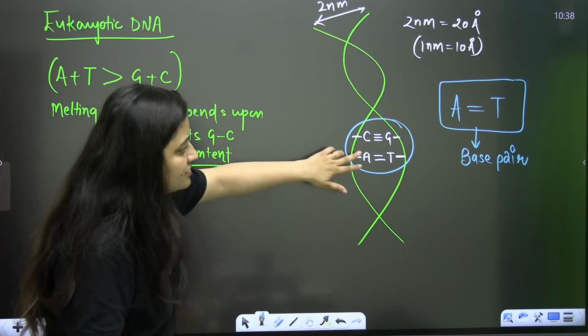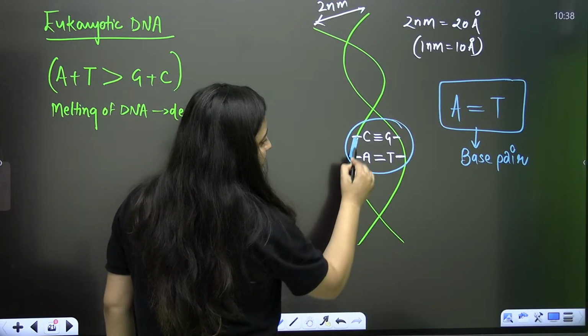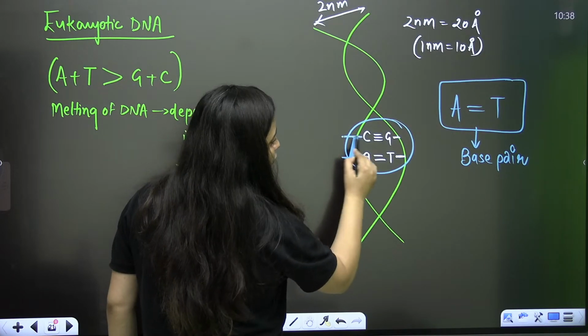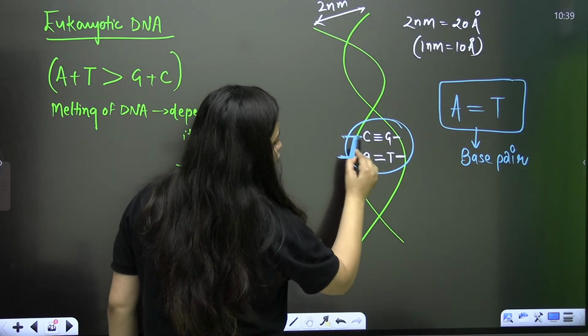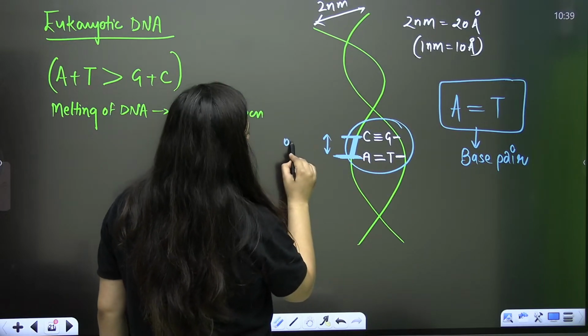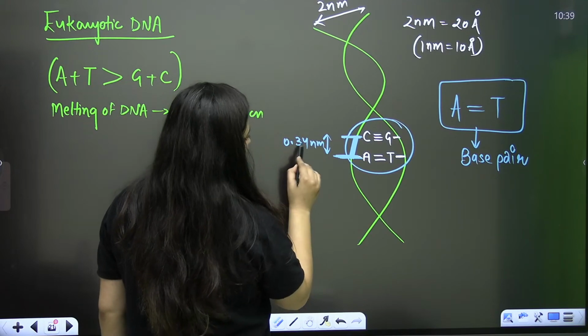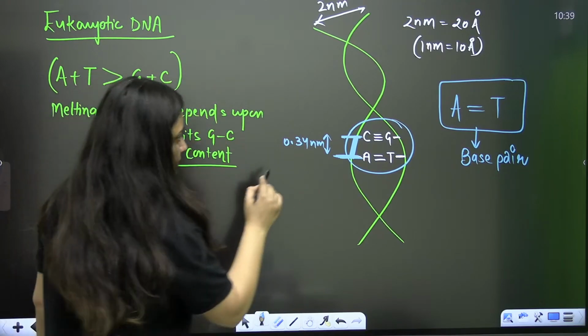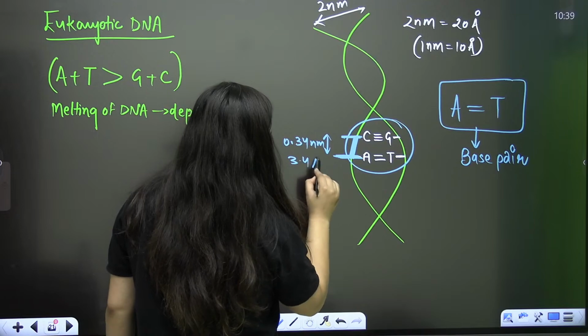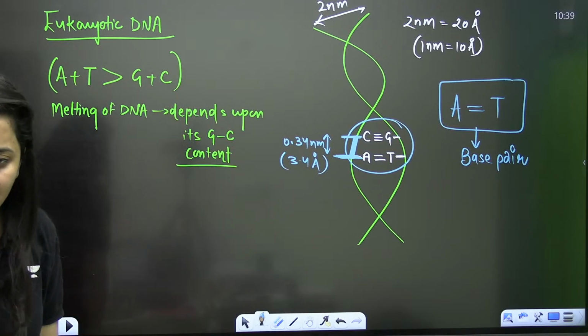Now when you look at the structure of the DNA, can you see these 2 bases? One is stacking over another. Do you know the distance between these 2 bases? It is 0.34 nanometer, or 3.4 angstrom. It is important.